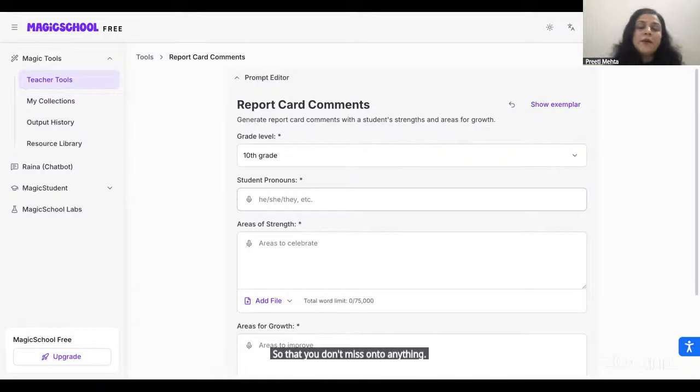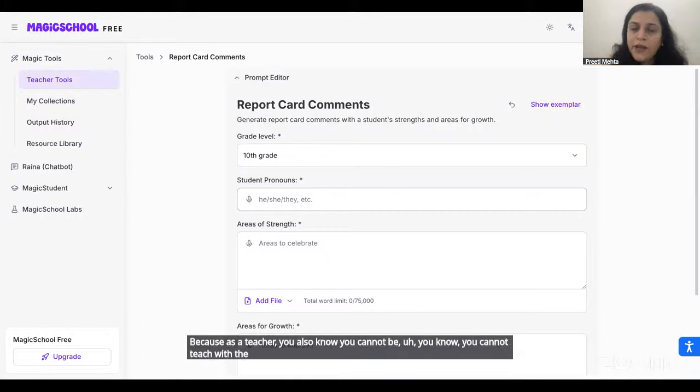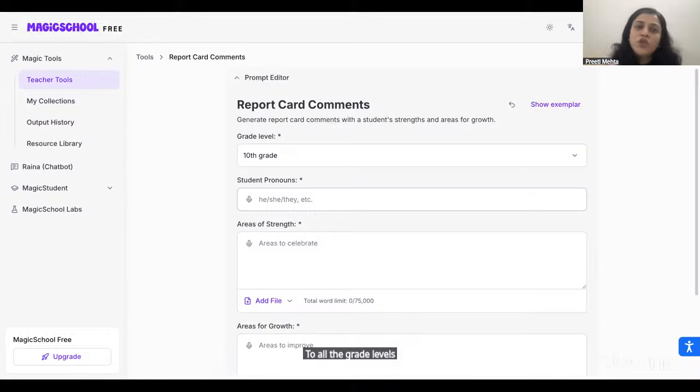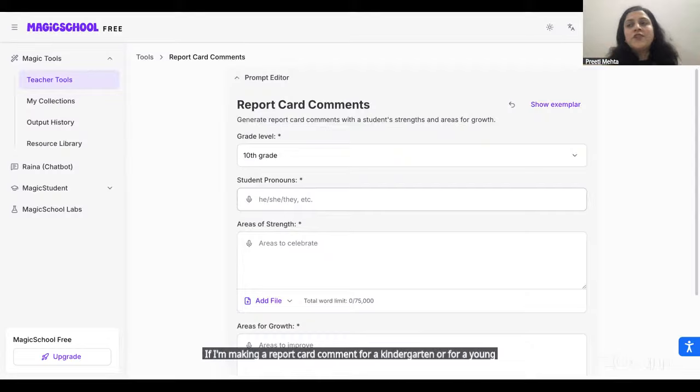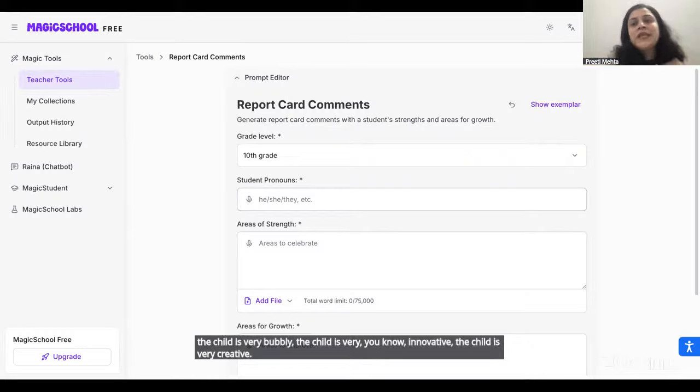For example, first of all, you have to select the grade, because whatever response you get will depend upon the grade level of the child. As a teacher, you also know you cannot teach with the same kind of pedagogy to all the grade levels. We have to change it depending upon the grade. Even for report card comments, if I'm writing for kindergarten or young students, I have to write words like, the child is very bubbly, very innovative, very creative, good in speaking skills, writing skills.